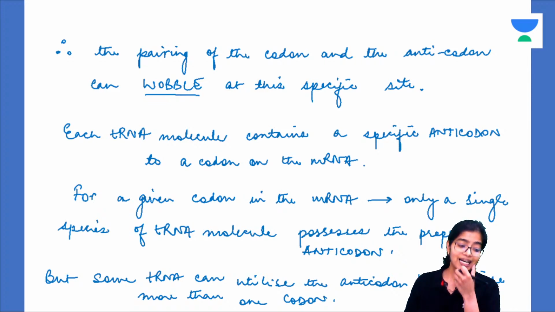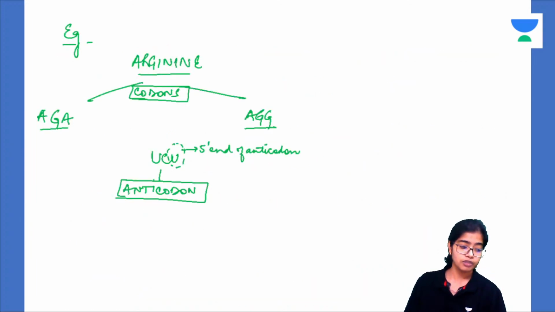But some tRNA can utilize the anticodon to recognize more than one codon. Why more than one codon? Because that codon is wobbling at the last nucleotide because of degeneracy. So it stands for the same amino acid, so it will use the same tRNA, and in the bargain the tRNA is going to attach to a non-complementary nucleotide at the third position.